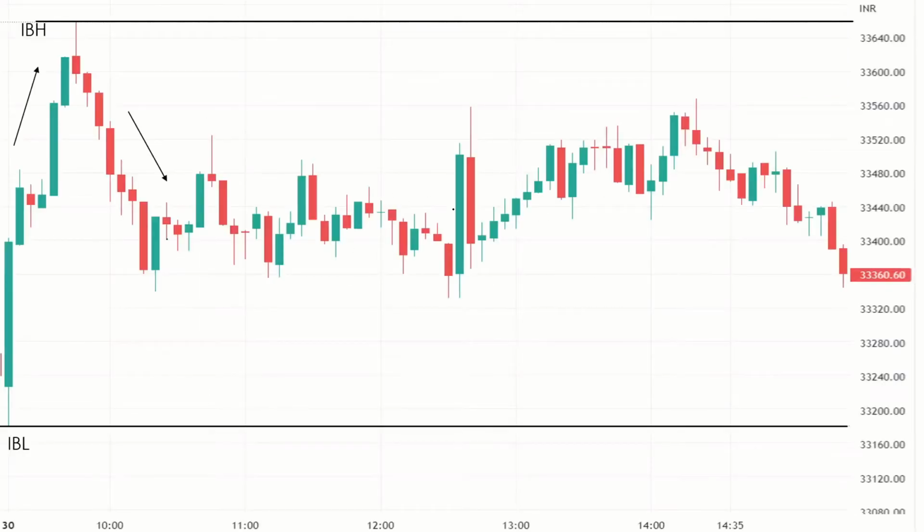This is the example of typical day. Here the market opens aggressively and forms a wide initial balance. In the start it looks like it is going to be a trend day, but suddenly price reverses and then for the rest of the day the market trades quietly between the high and low of the initial balance. This type of day is called typical day.